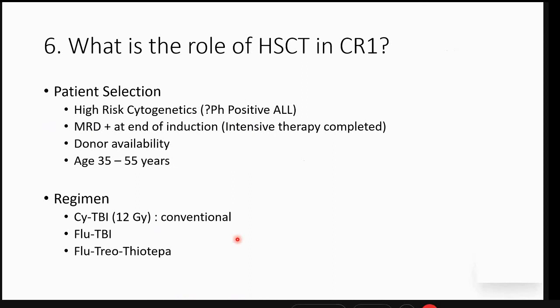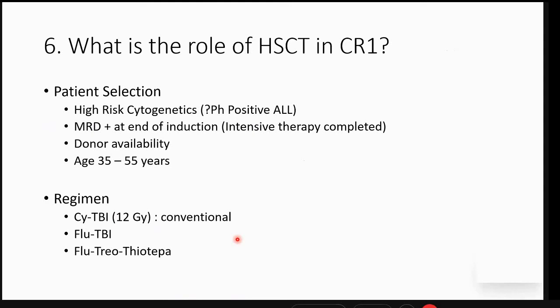We have to find out which patient is suitable, for example those with high-risk cytogenetics. Now in the current era of TKI, there's a big question mark whether Ph positive patients in an era of dasatinib and imatinib should be taken up. Although even as late as 2015, most of the guidelines are saying if a matched sibling donor is available, a Ph positive adult should be taken up for a transplant in CR1. Although the opinion is divided.